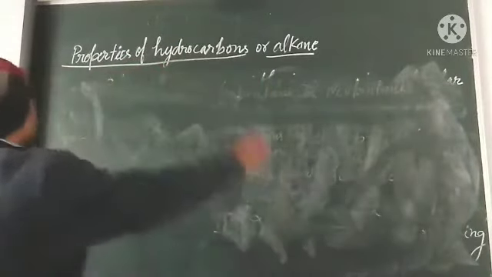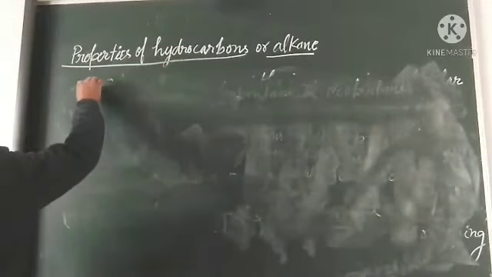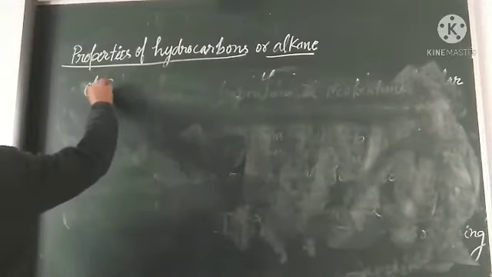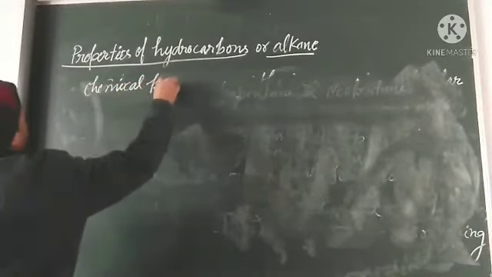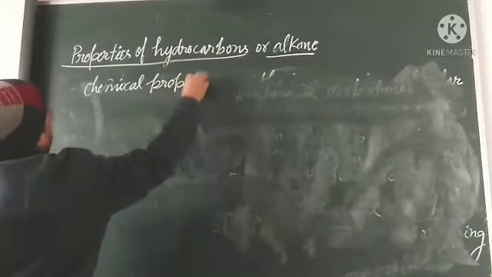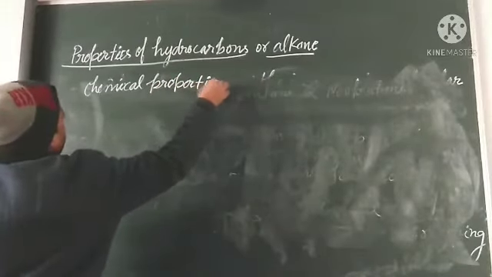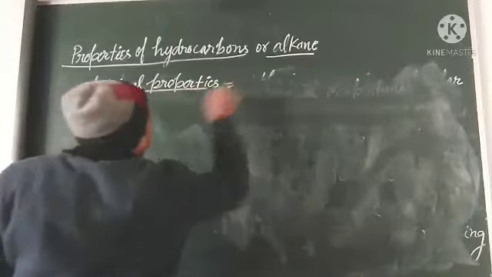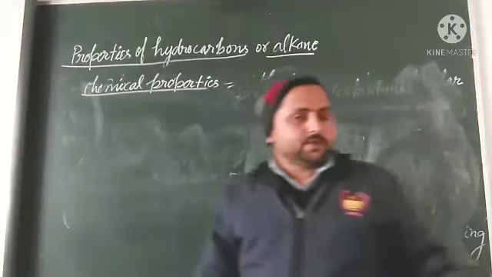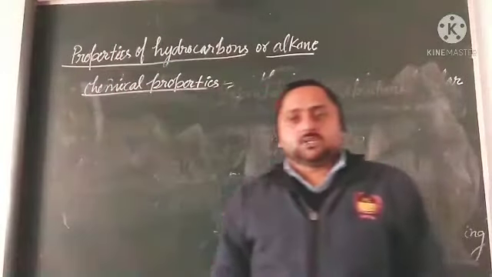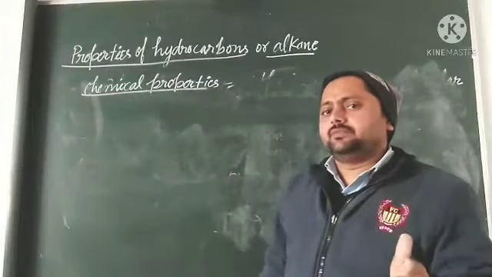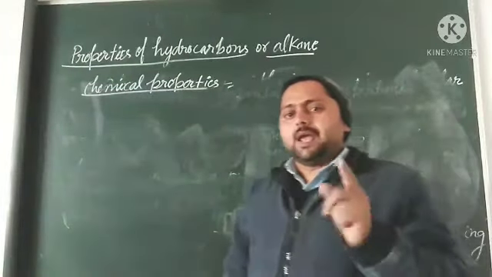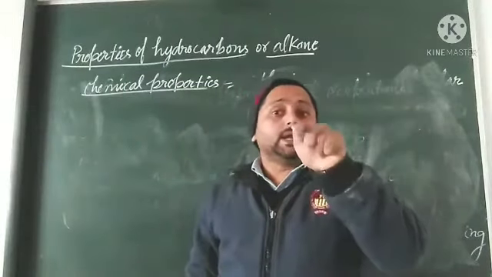So in chemical properties, hydrocarbons being saturated, they are very less reactive towards acid, base and other compounds at normal temperature.